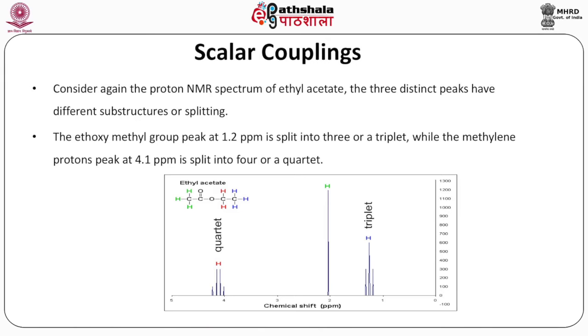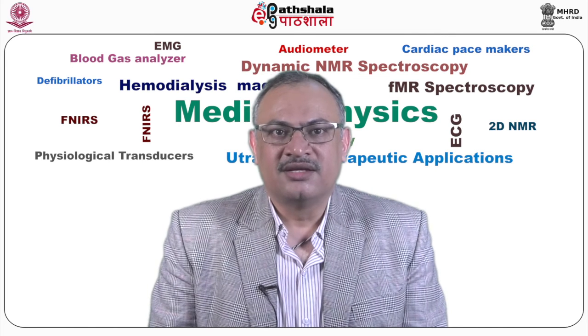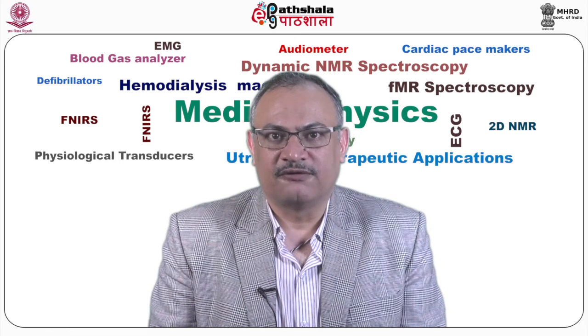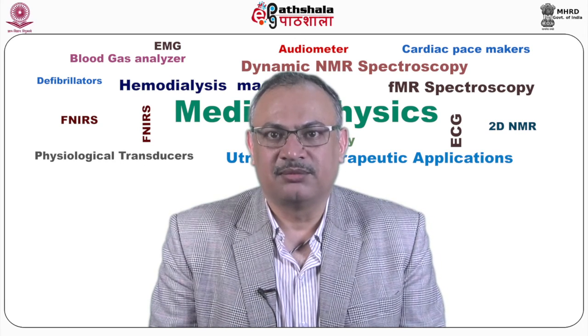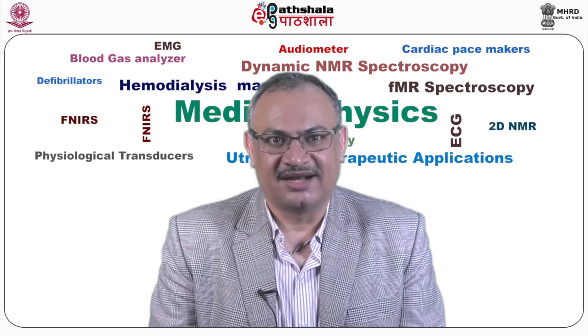Now we come to another phenomenon. This is called scalar couplings. Consider again the proton NMR spectrum of ethyl acetate. The three distinct peaks have different substructures or splitting. The ethoxy methyl group at 1.2 ppm is split into 3, a triplet, while the methylene proton peak at 4.1 ppm is split into 4, a quartet. Splitting of peaks is because of the scalar or J couplings between protons on adjacent carbon atoms.